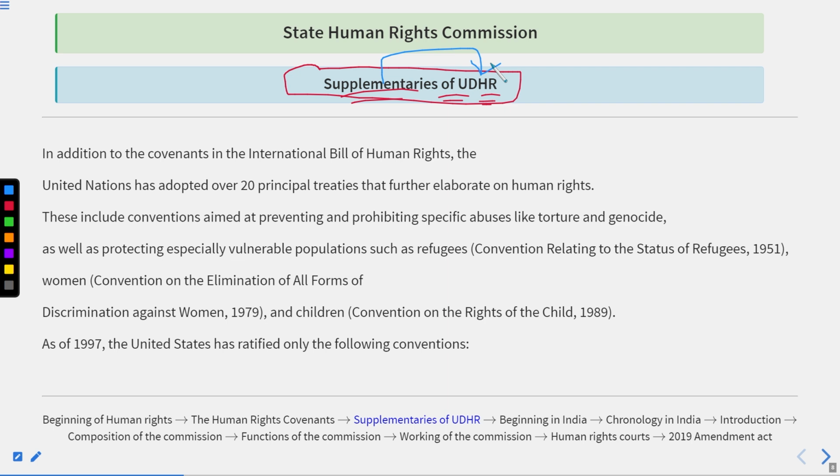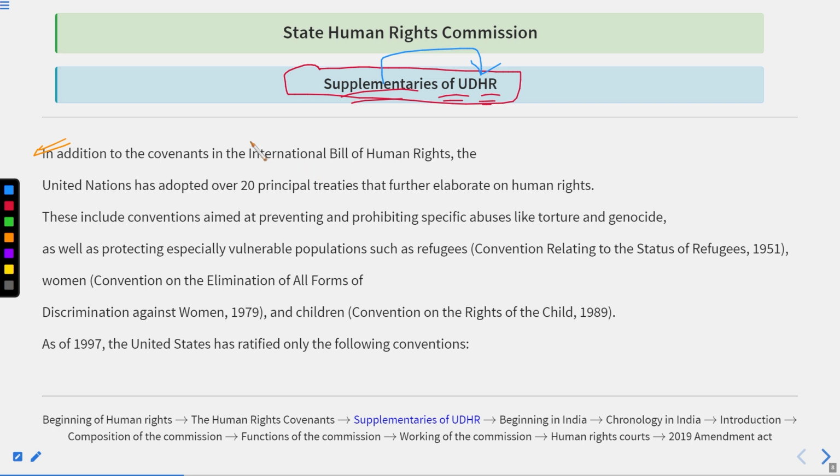These are additional things that did not have adequate representation in the UDHR in the initial stage. So we can say, in addition to the covenants in the International Bill of Human Rights.